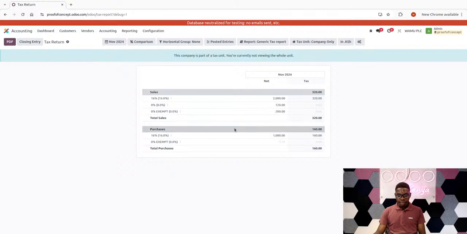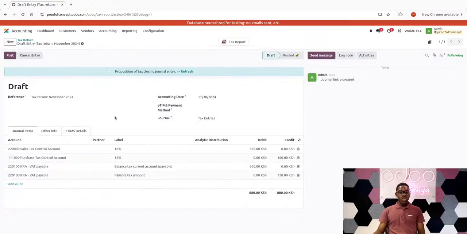Then from there, I believe you can now be in a position to understand a tax liability. We already know it's 320 minus 160, for instance, for this demo, so we already know the difference. But the system ideally should be in a position to compute it for us. So I'll just close the entry. When I close the entry, the system will generate a journal entry, right? And this journal entry is meant to assist us understand what is payable. But now, when I look at this journal entry, I realize that the amount that has been posted in the VAT payable account is 720 rather than the 160.